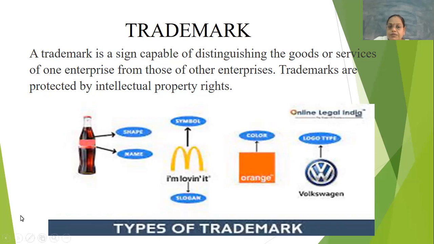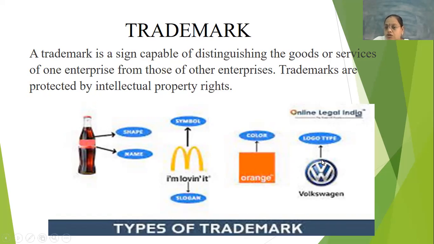For example, as I told you in the beginning, the Apple symbol on the iPhone is a logo. That is a trademark. Or the logo of Volkswagen or Mercedes Benz. By looking at the logo, you will identify what the product is. So that is called a trademark.